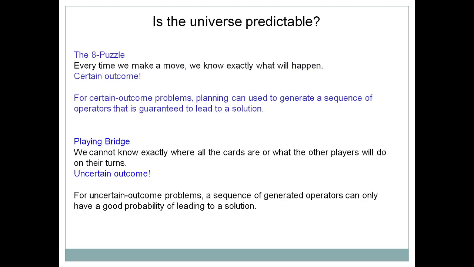Now the next characteristic is: is the universe predictable? What does that mean? There are certain problems where the solution is somehow predictable, and there are certain problems where the solution is not predictable. In terms of machine learning, in a classification problem or supervised learning, you can predict the output, what output you will get.